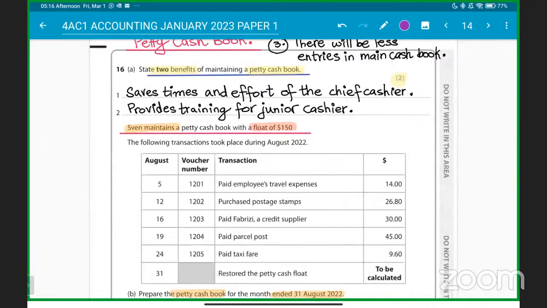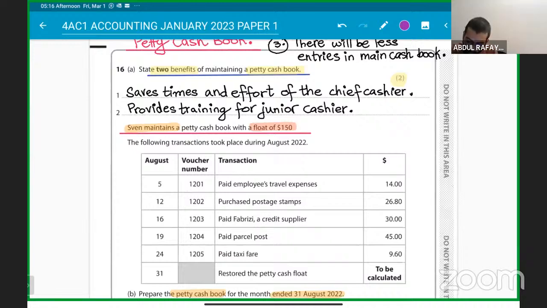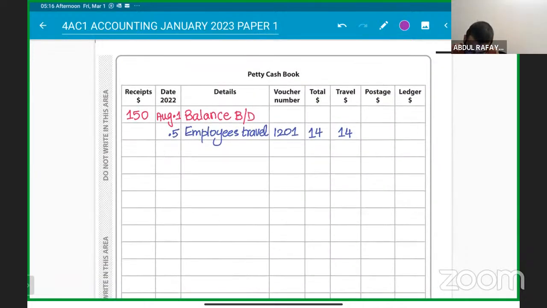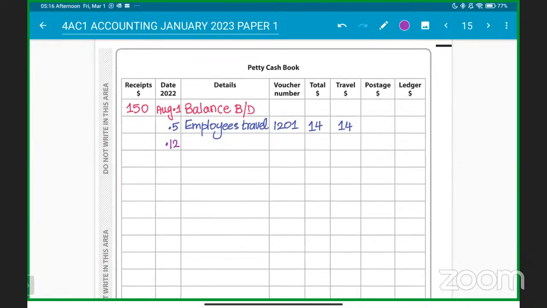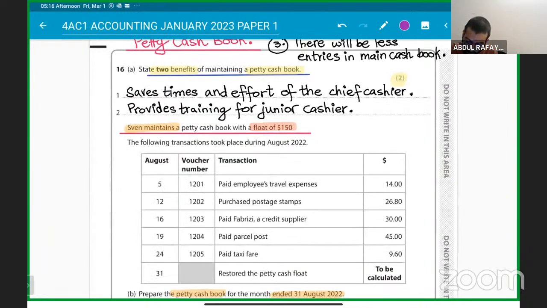What do they mean by receipts? Receipts basically means that you have a $150 float in your cash book. $150 you have as the balance brought down. Receipts are basically the money you are receiving. So $150 is already there in the petty cash book.